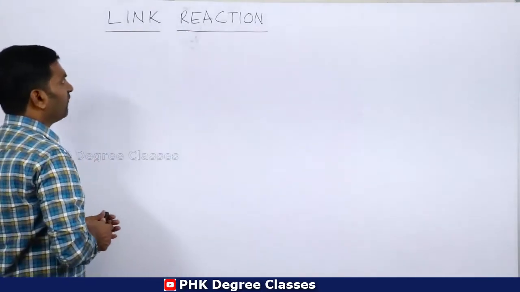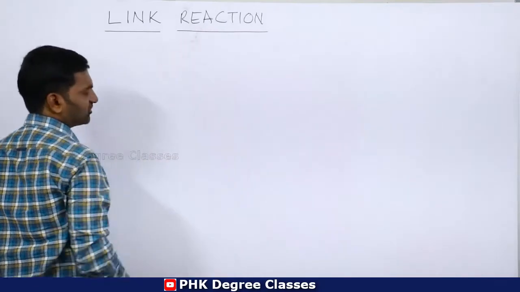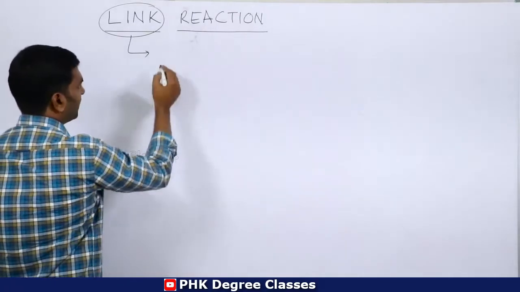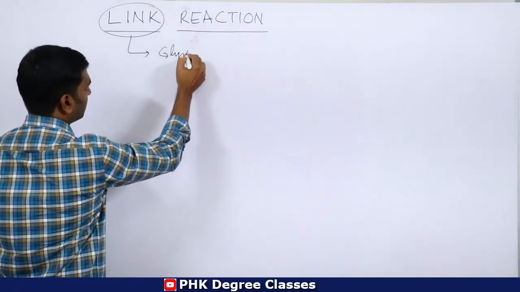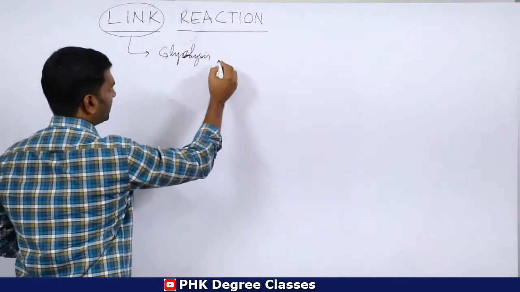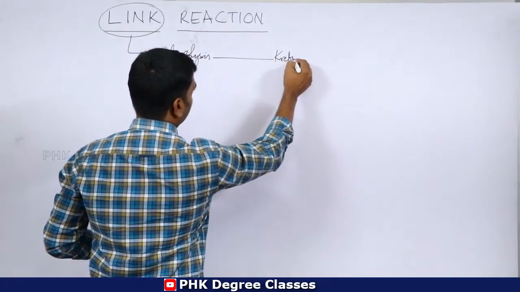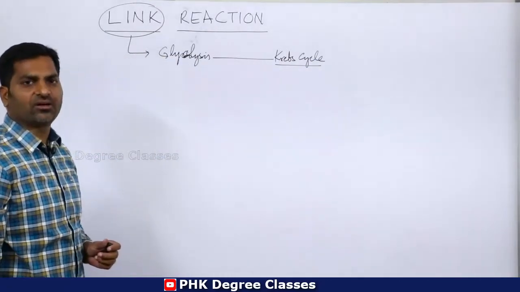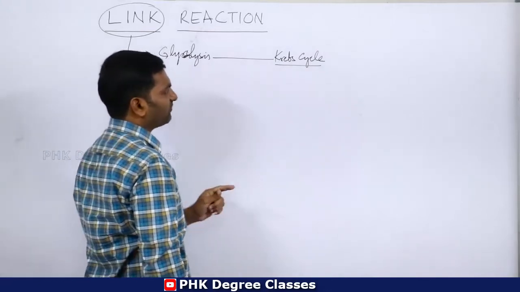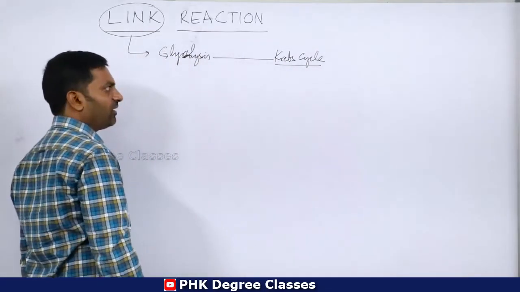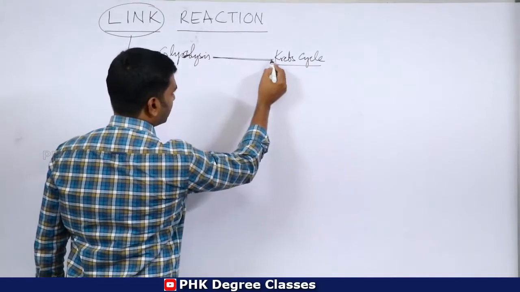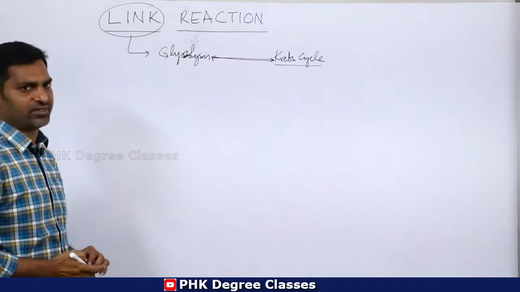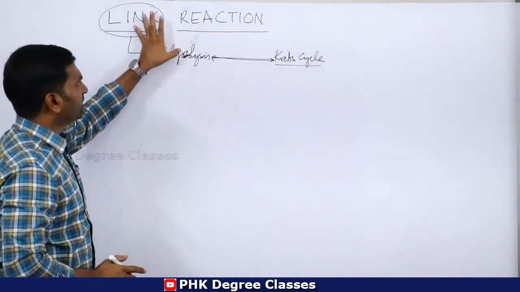Now what is meant by link reaction? Why is it called link reaction? Because it links or connects glycolysis and the Krebs cycle. It connects two major pathways, the glycolytic pathway and the Krebs cycle pathway. It acts as a link for both metabolic activities. Clear? Hence it is called link reaction.